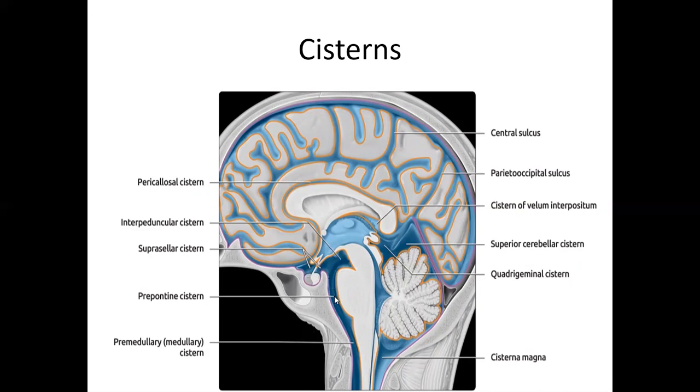In front of the pons is called the prepontine system. In front of the medulla, it is called the premedullary system. Then the superior cerebellar system. This is the quadrigeminal system behind the midbrain, and this is the cisterna magna behind the medulla and anterior to the cerebellum.